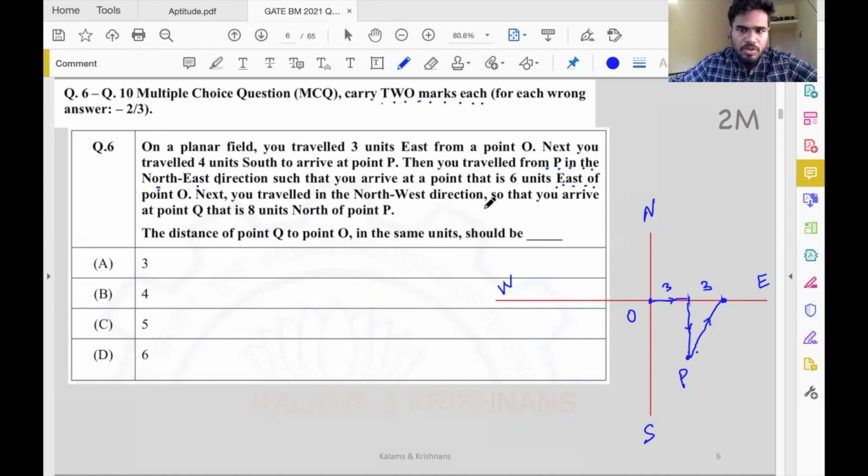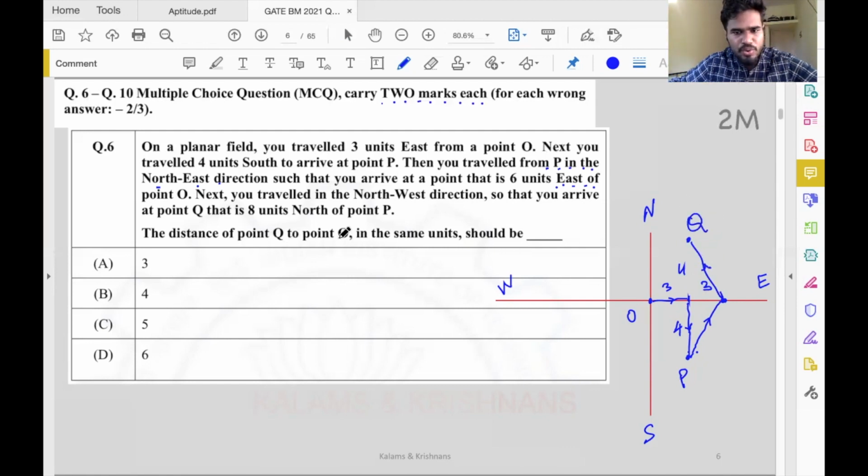Next, you travel in the northwest direction so that you arrive at point Q, that is 8 units north of point P. So this is 3. I suppose we travel up by 4 units. Now we travel along northwest, again not necessarily at a 45-degree angle, but we end up 8 units away, which means we end up somewhere over here, so that this distance is 4. Okay, so this is where we travel, and this point is known as Q.